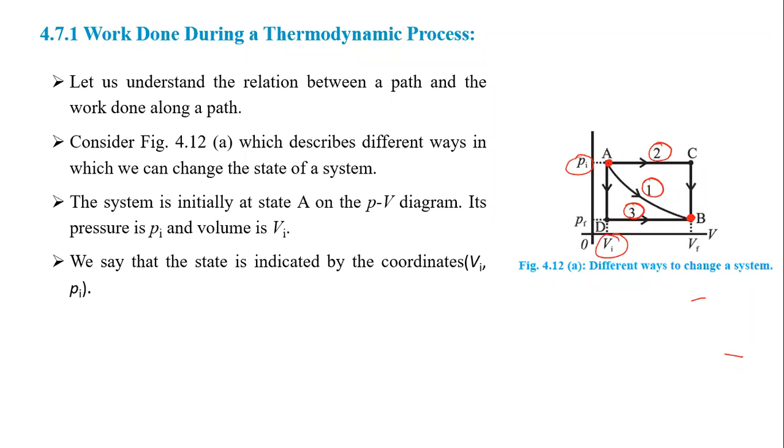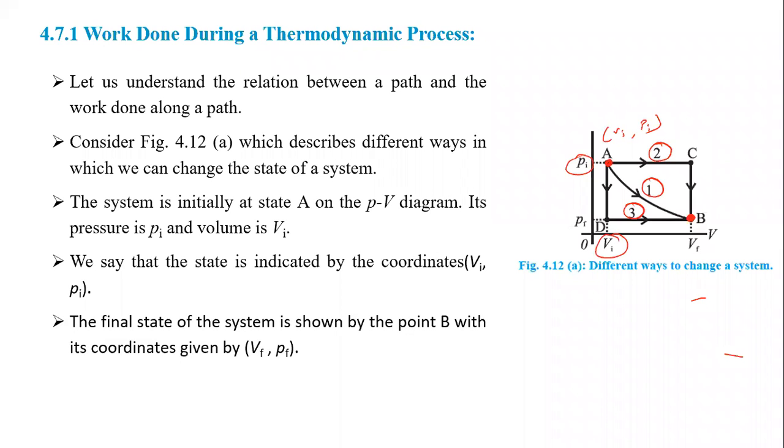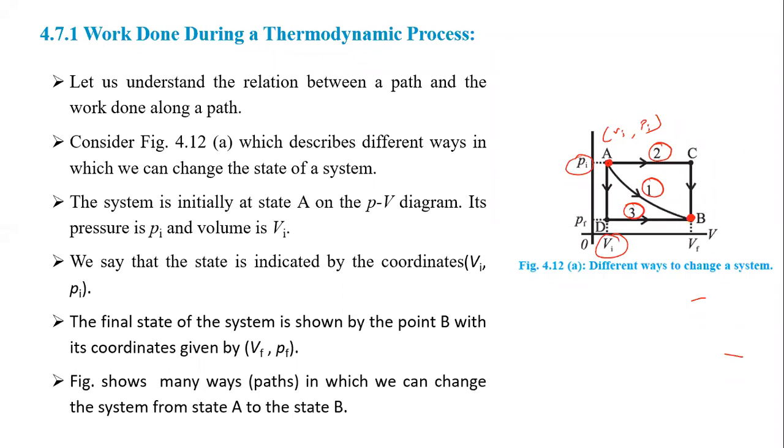Means position A, the initial position, can be indicated by the coordinates Vi, comma Pi, x coordinate, comma y coordinate. The final state of the system is shown by the point B with its coordinates. In a similar manner, final state Vf, Pf, x coordinate and y coordinate. This figure shows many ways in which we can change the system from A to B.